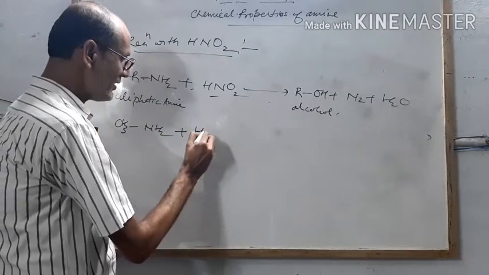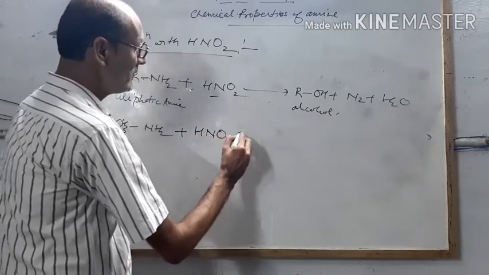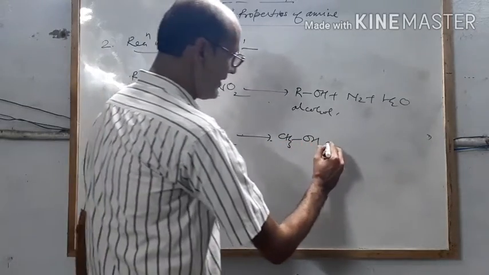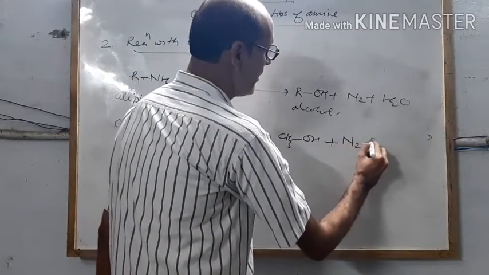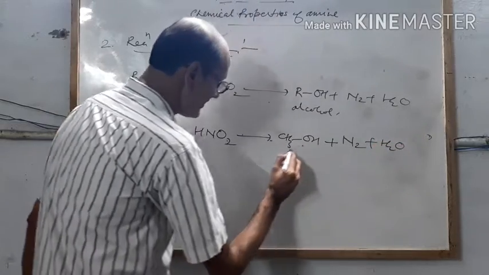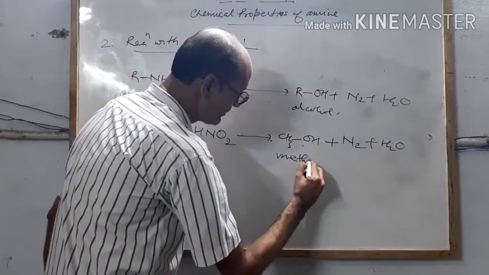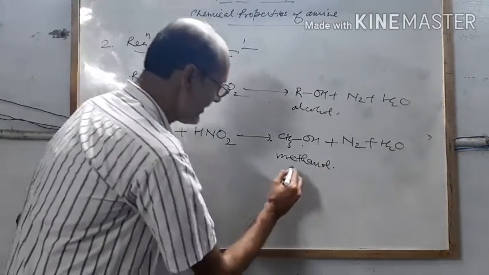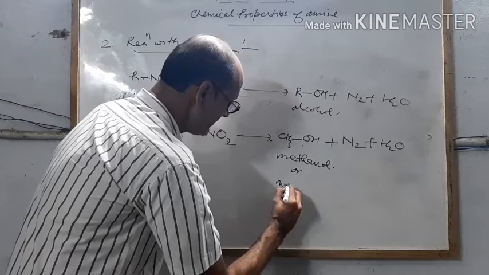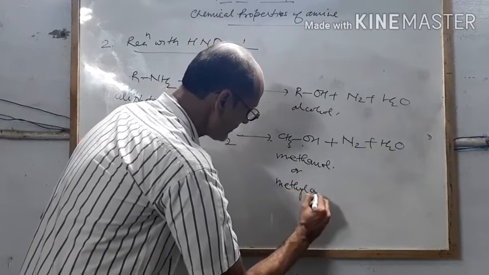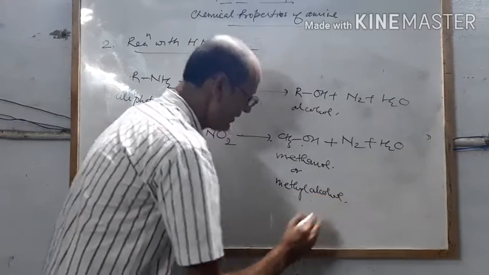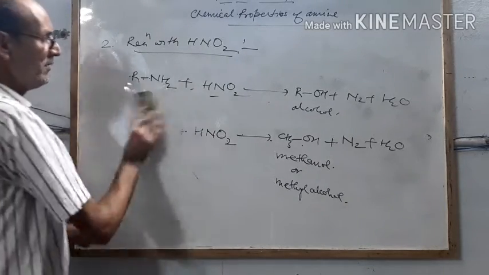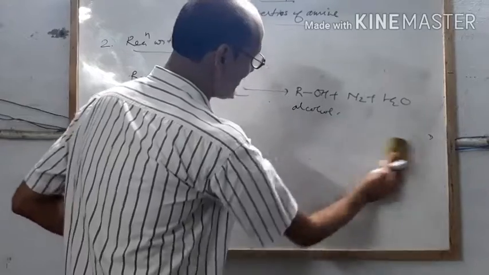It reacts with nitrous acid HNO2. It gives CH3 single bond OH plus N2 plus H2O. This is methanol. Methanol, a poisonous alcohol, the first member of the alcohol series, or you can say methyl alcohol. Another example, the reaction of ethylamine and nitrous acid.